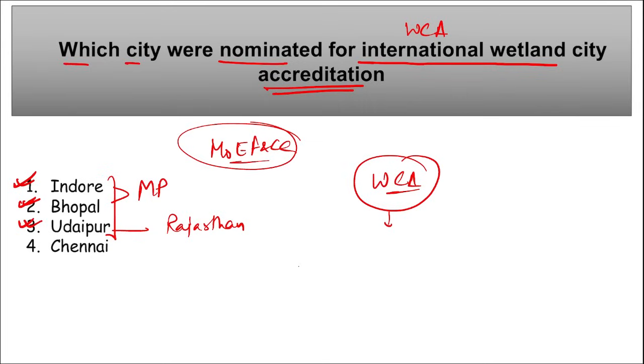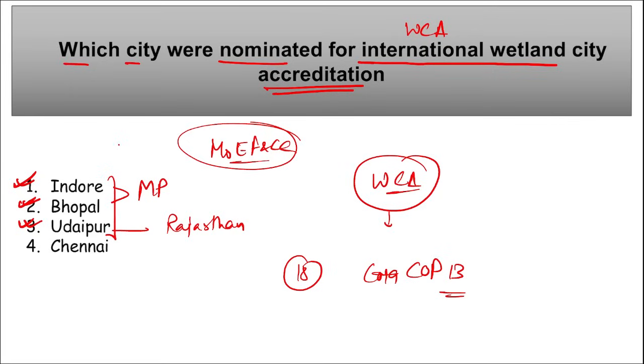They have taken various measures, started various schemes, procedures and rules, so that they can save and conserve their urban wetlands. As of now, the convention has recognized a total of 18 cities during COP 13 and 25 cities during COP 14. Correct? So just remember, Indore, Bhopal and Udaipur are the three cities from India.